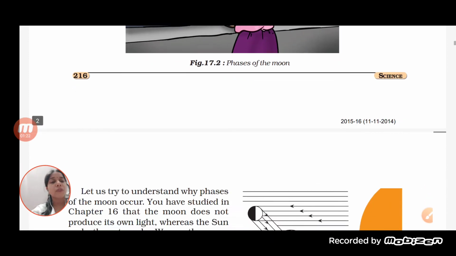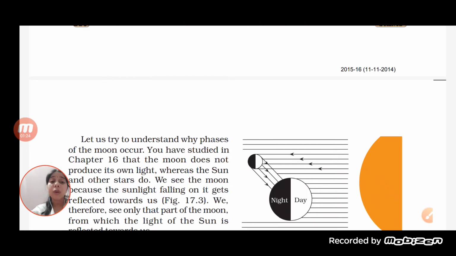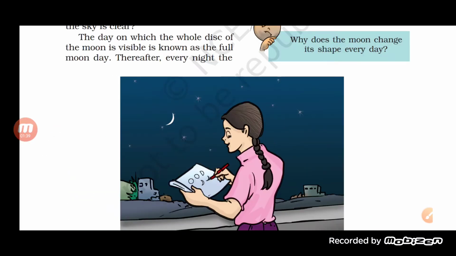Now let us move on and try to understand more about the moon, students. So see here, if we talk about the moon, let me show you the phases of the moon. Now you see here, we have seen the different phases of the moon.